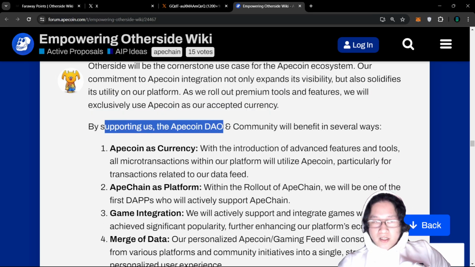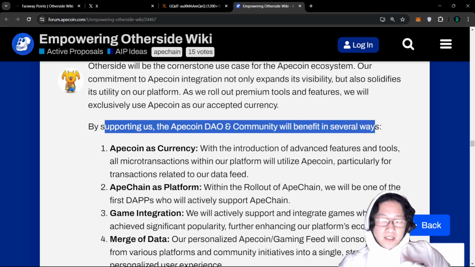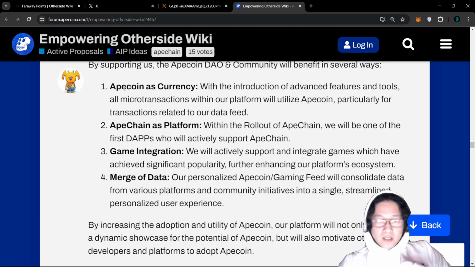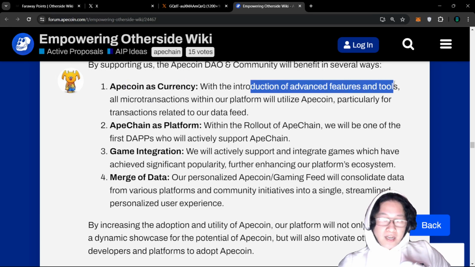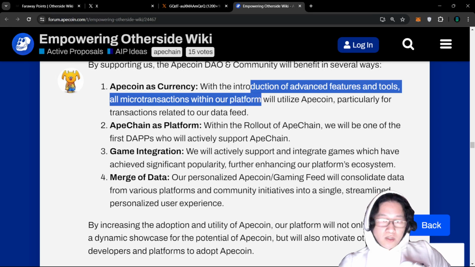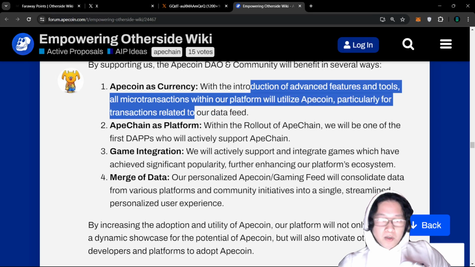By supporting us, the Apecoin DAO community will benefit in several ways, right? So Apecoin as currency: with the introduction of advanced tooling, all microtransactions within the platform will utilize Apecoin, particularly transactions related to data feeds, right?